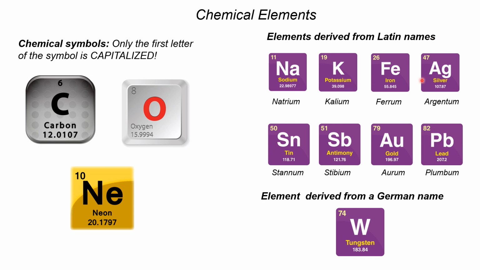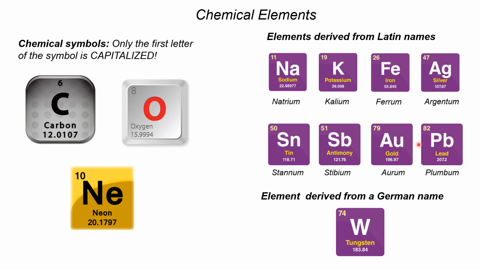And there are 8 of them, like sodium here is derived from natrium, which is a Latin word, and potassium, kalium, then ferrum for iron, that's why Fe, then argentum for silver, that's why Ag, and then stannum for tin, that's why Sn is the symbol, and then stibium for antimony, that is why Sb, and then aurum for gold, and then plumbum for lead.